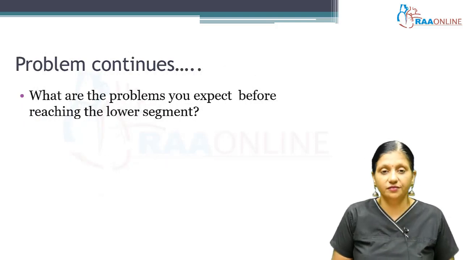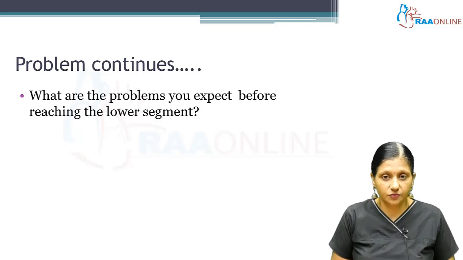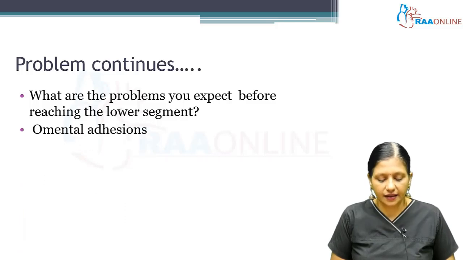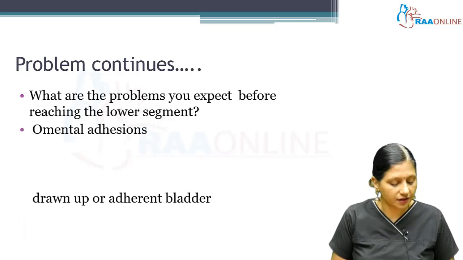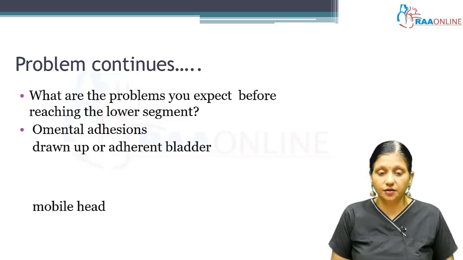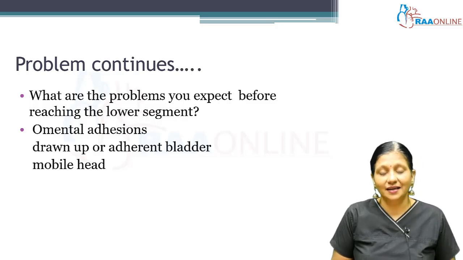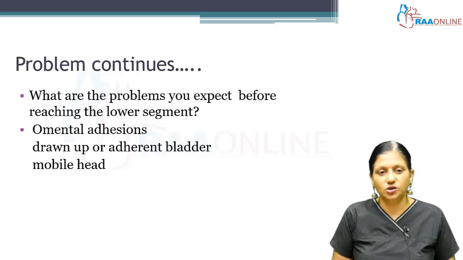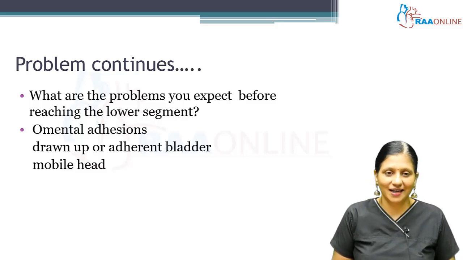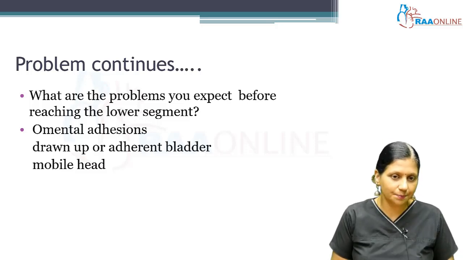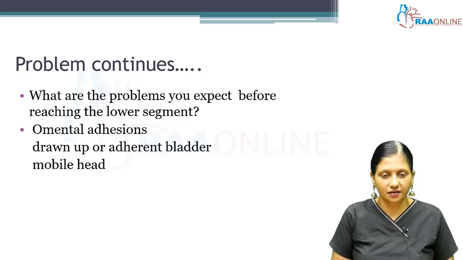Now, since this is a case of 2 previous surgeries, what are the problems we can expect before reaching the lower segment? There can be omental adhesions, and sometimes because the utero-vesical fold has been dissected twice, the bladder will be drawn up or adhered. Now the patient has not gone into labor, and her previous LSCSs were done because of the high floating head. So she is most likely a case of cephalopelvic disproportion with a mobile head, and when we try to scoop the head out during the cesarean section, the head might slip away because it is not a well engaged head and it is not perfectly lying in the lower segment.